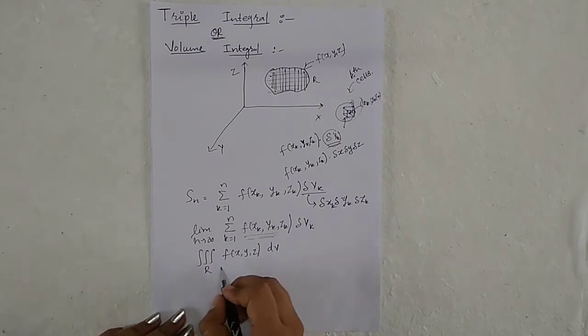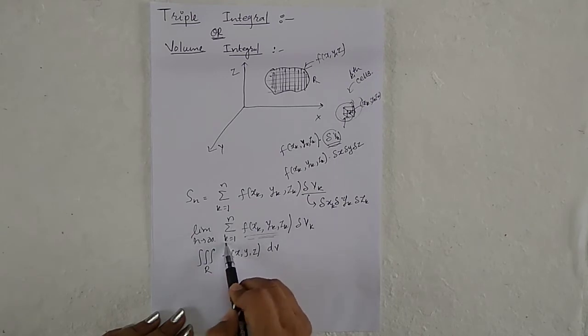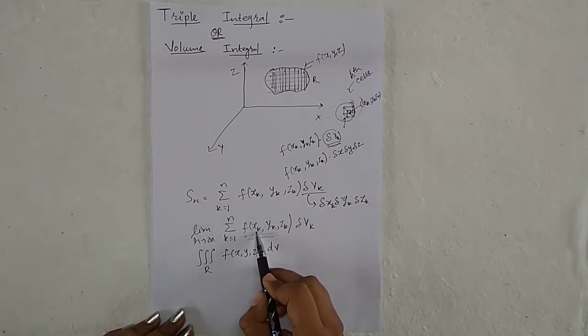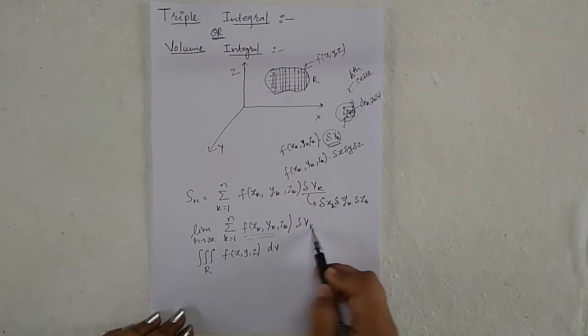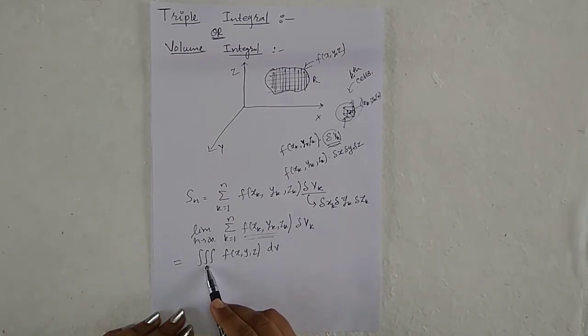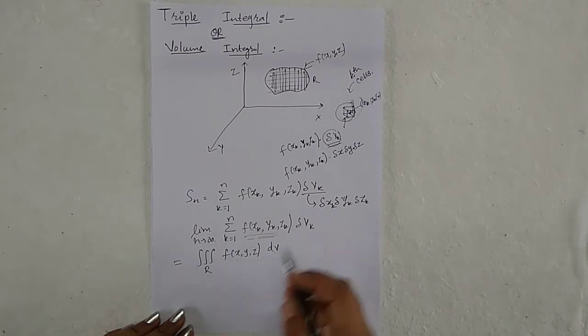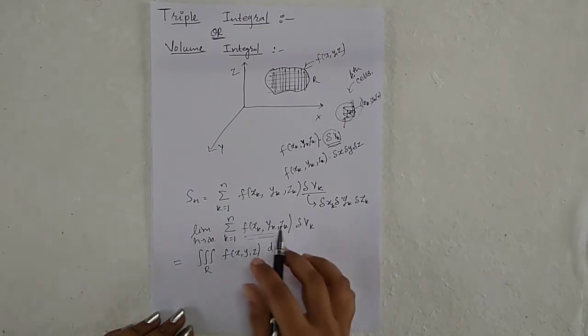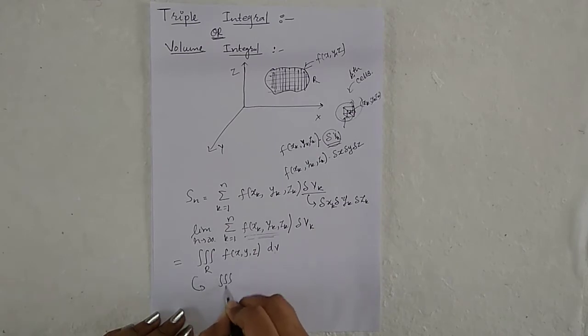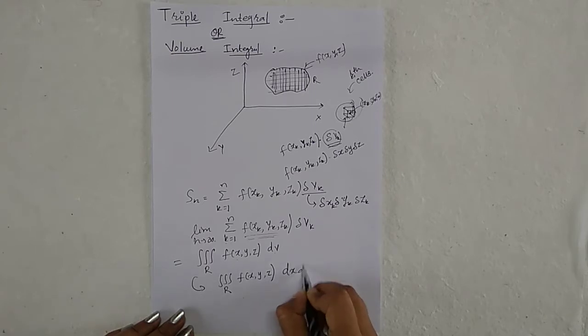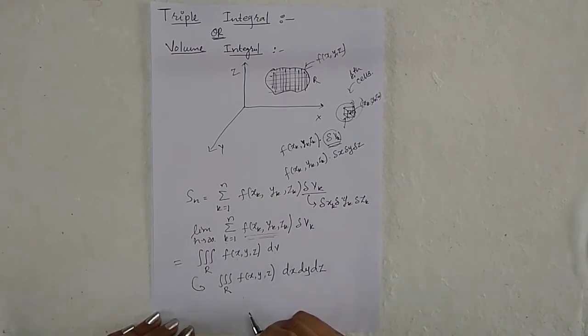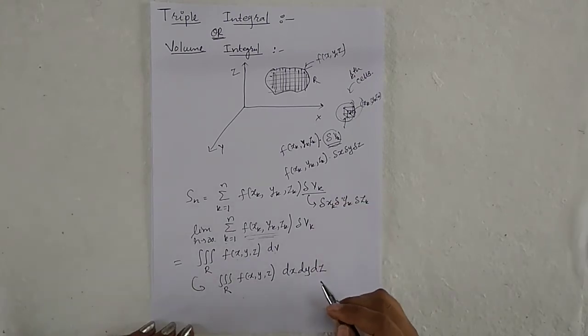In other words, the limit as n tends to infinity of the summation over k is equal to 1 to n of f of xk, yk, zk delta vk is equal to the triple integration over the region R of f of x, y, z dv, which we can also express as triple integration over R of f of x, y, z dx, dy, dz.